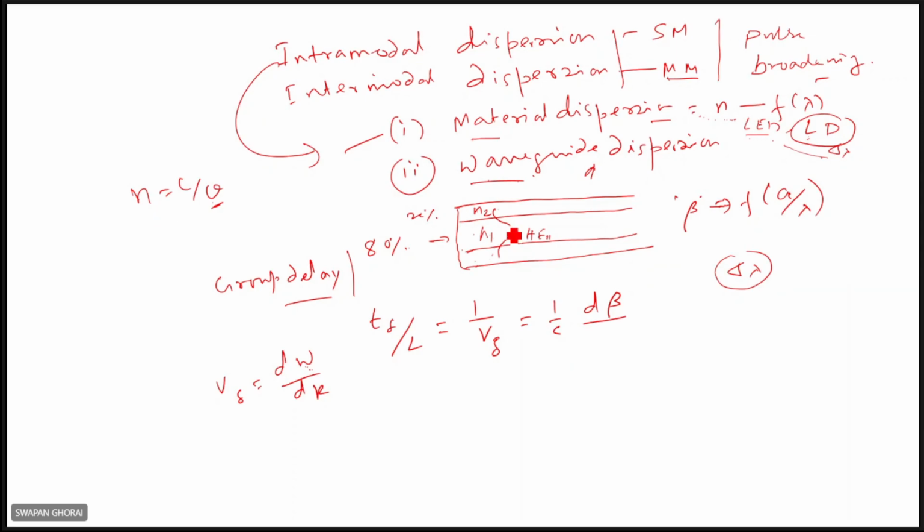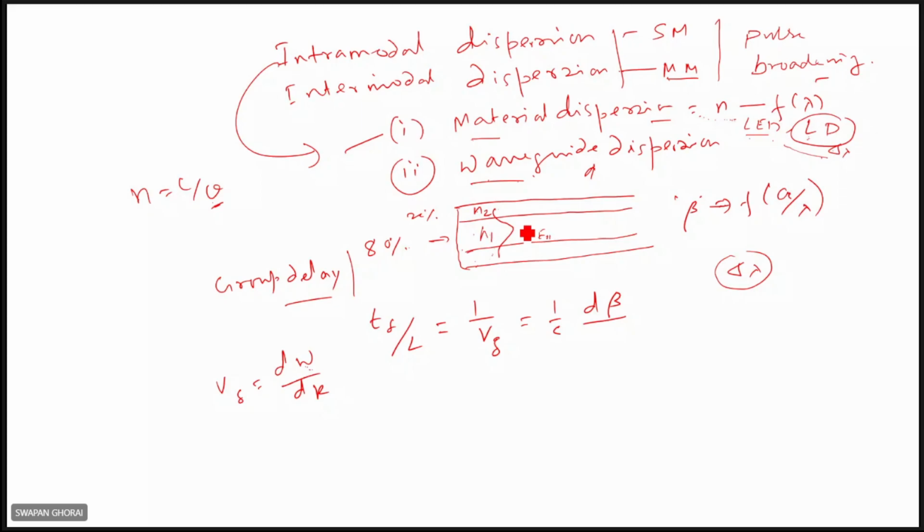So variation of velocity is there because of these things, the spectral components will have different delays, and that will result in waveguide dispersion, right? So this is the waveguide dispersion because of the different amount of light propagating in the core and the cladding.